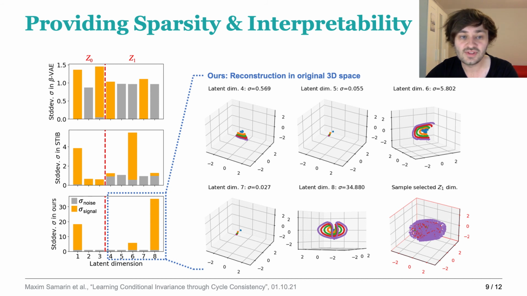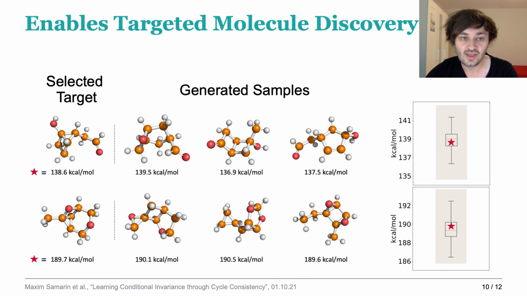So although all of these networks perform similarly with regard to reconstruction and prediction of x and y, only our model selects a sparse and interpretable parameterization. The improved conditional invariance now allows us to select target molecules with a target bandgap energy, denoted with a star here, with the targets given in the left column, and to generate new molecules with a similar bandgap energy as you see in the middle.